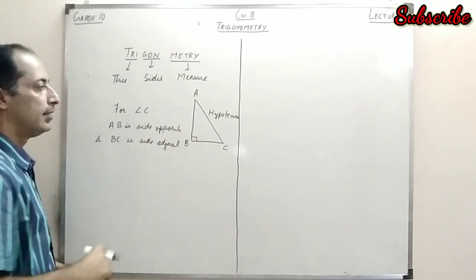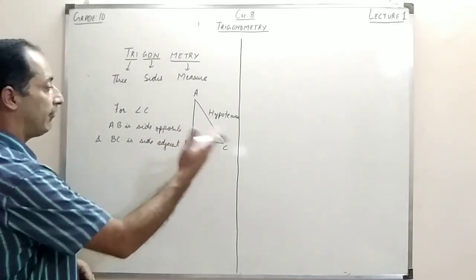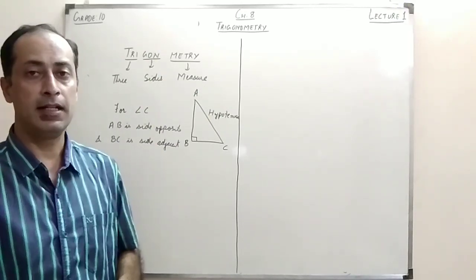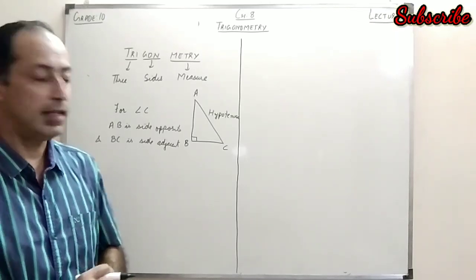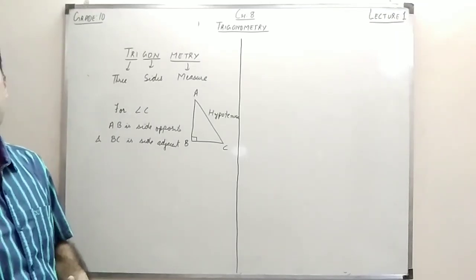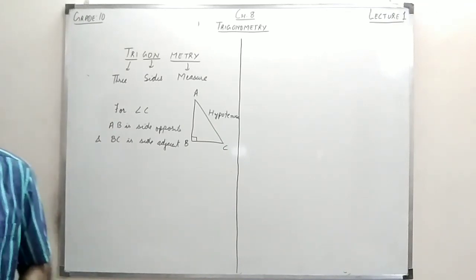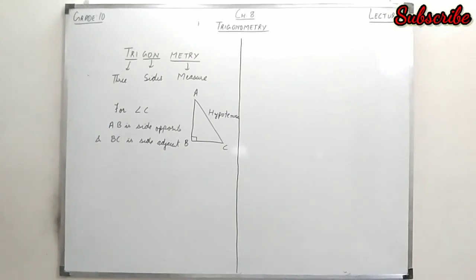And obviously the hypotenuse name will remain fixed. Now, if I take angle A instead of C, then the opposite side would be BC and the adjacent side would be AB. These are the things which we will be using when we talk about the trigonometric ratios.